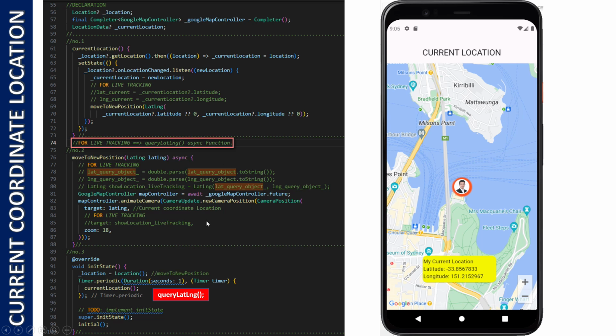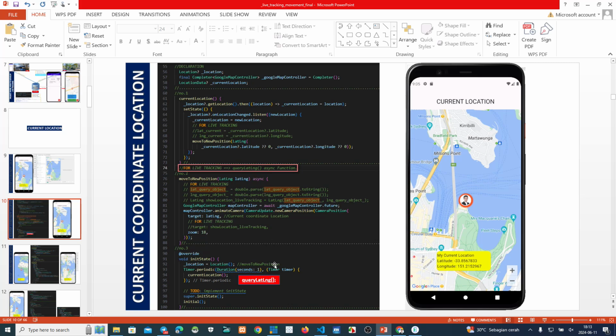This block is for move to new position. If this parameter receives a new latitude and longitude, the map will move to this latitude and longitude. This is a timer. We can set 1 second, 5 seconds, or others to periodically check data from the database. Okay, you can see this.